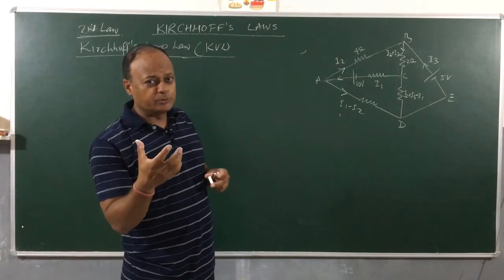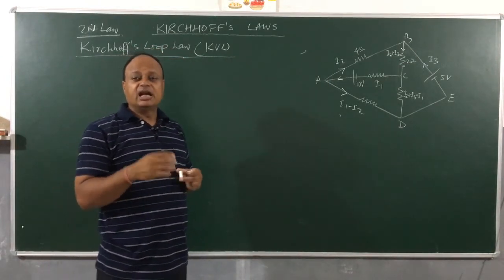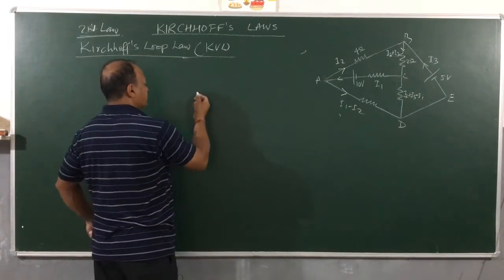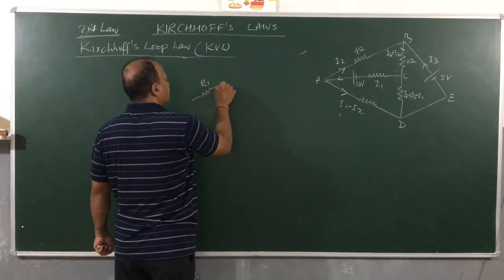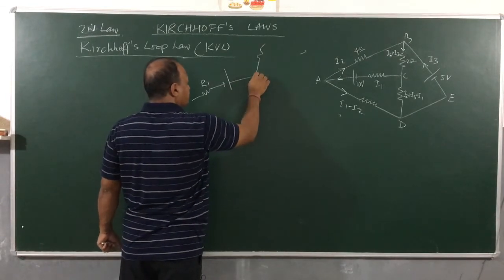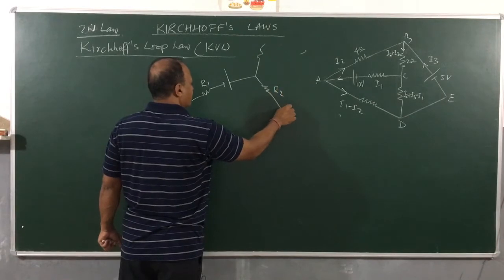So any closed loop, if you look at, it will have resistances and will have cells or batteries, right? For example, suppose I think of a circuit like this. This is a resistance R1 and it is having a battery. There is a branch going out here. Then you have another one. This is R2. Here we have another battery.